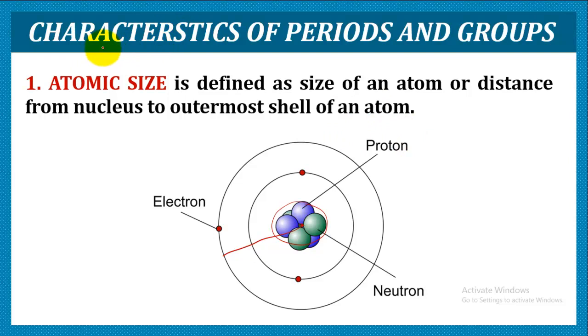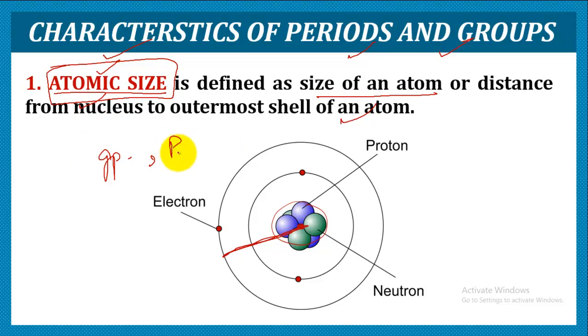Now let's study the characteristics of periods and groups. So the first characteristic which we are going to study is the atomic size. Now what do we mean by atomic size? As the name suggests, atomic size refers to the size of an atom. Or we can say it is the distance from the center of the nucleus to the outermost shell of an atom. So this is how we can define atomic size. Now let's discuss how atomic size varies along a group and how it varies along a period.